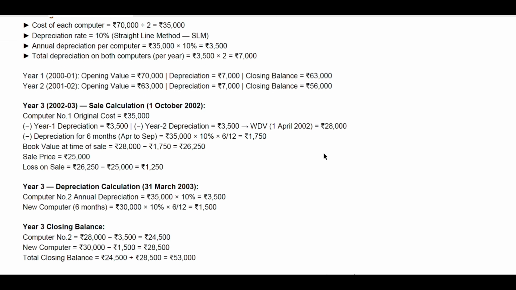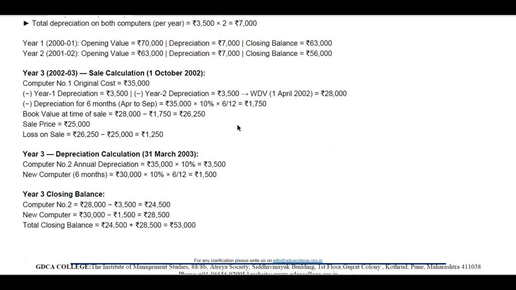Likewise, for the third year, all those calculations are here. Third year, 2002 to 2003, sales calculation: on 1st October 2002 we brought a new computer here. On the debit side, our computer number 1, original cost of 35,000, minus first year depreciation of 3,500, minus second year depreciation of 3,500.